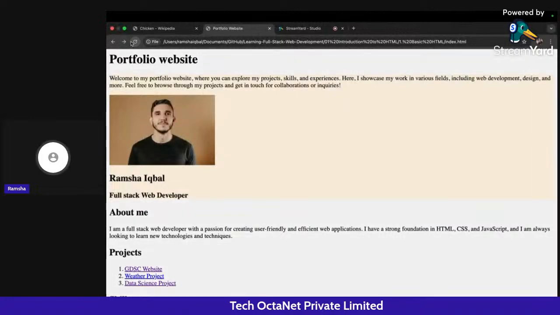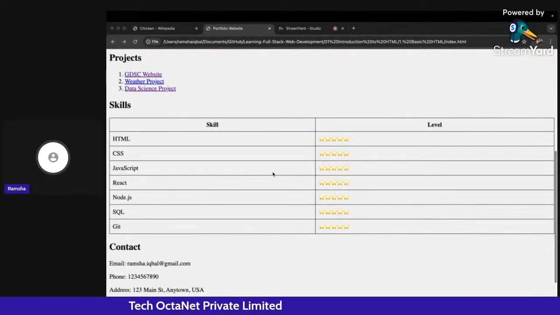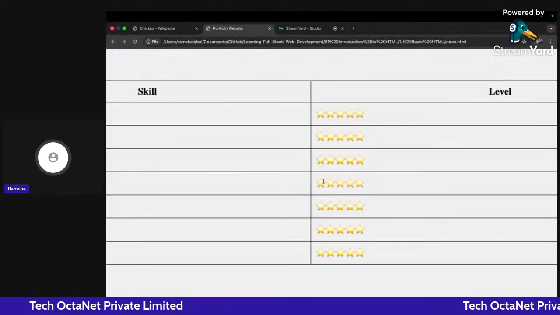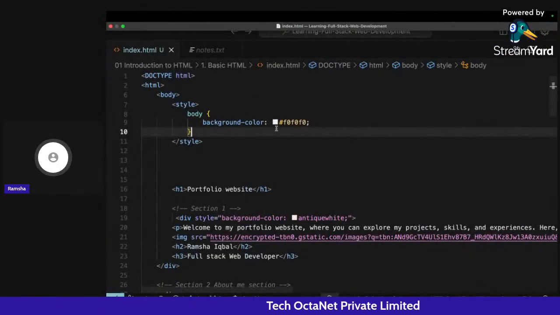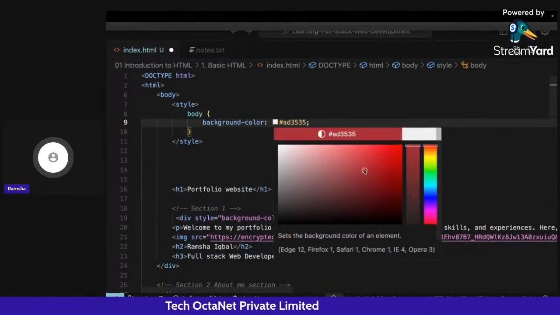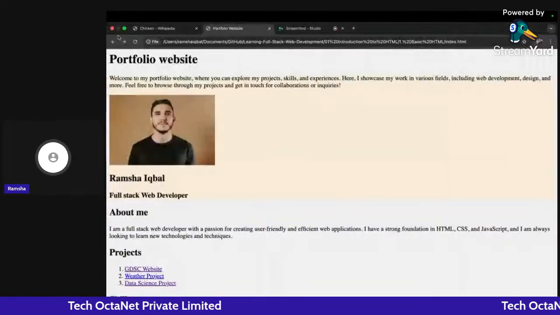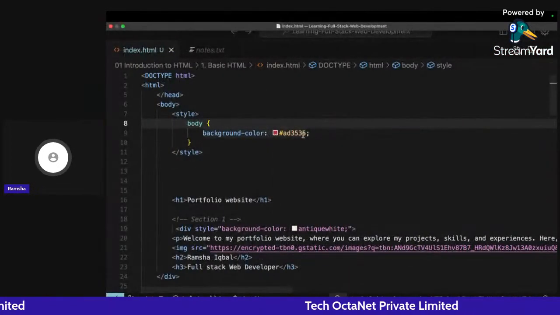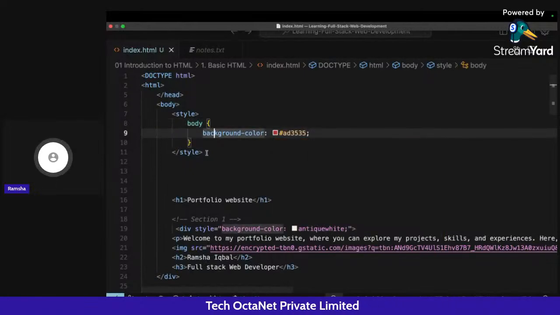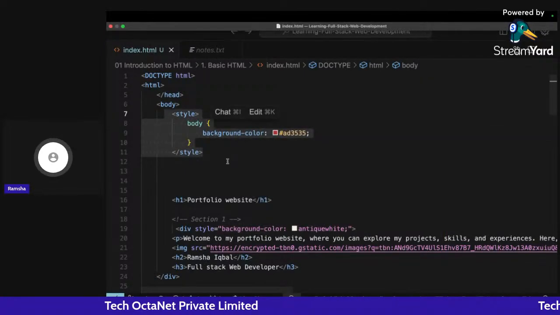Let me go back and click refresh. You can see now it's a little bit grayish, not white as it was before. You can use this color if you want, but it's not looking good, so we'll not use it. But I think you understand what I'm trying to imply here.